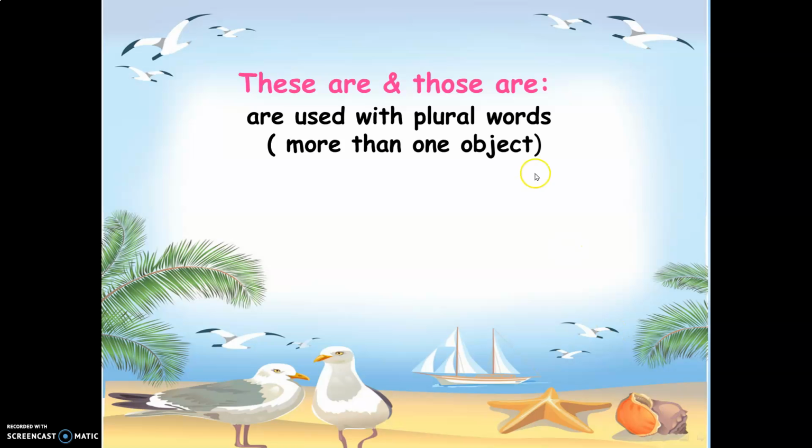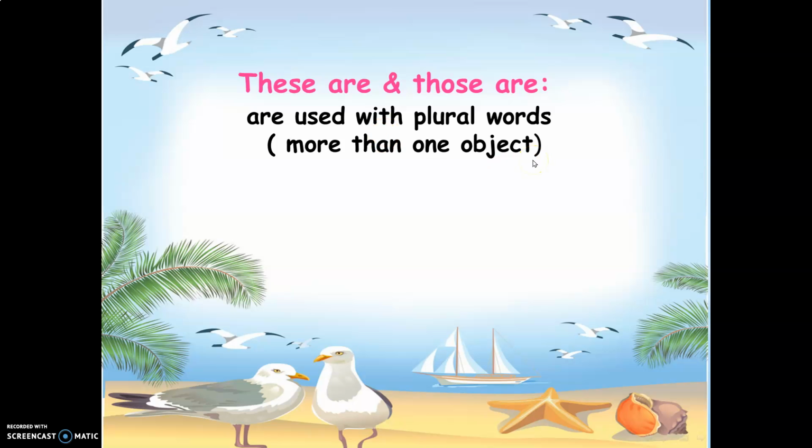Now, let's discuss these are and those are. These are and those are are used with plural words, more than one object. What do I mean by more than one object?